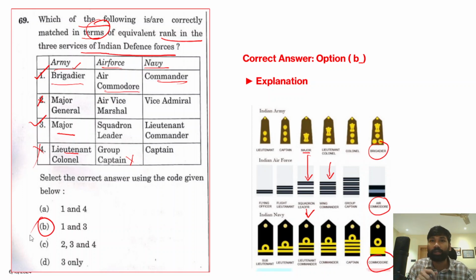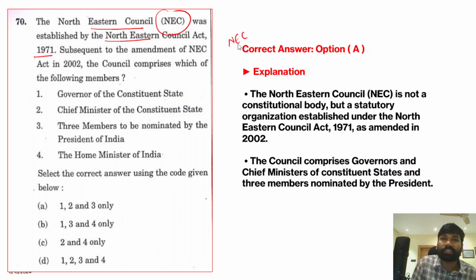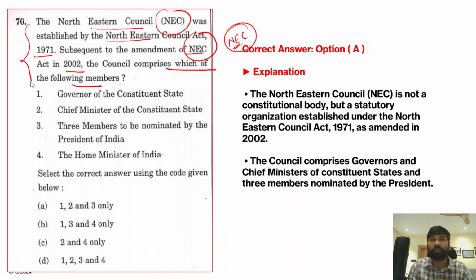Okay, so equivalent of ranks. Now Northeastern Council, NEC, was established by the Northeastern Council Act 1971. Okay, so this Northeastern Council was established for the development of northeastern states, and subsequent to the amendment of this Northeastern Council Act 2002, the council comprises which of the following members? Now which of the following members are part of the Northeastern Council after the amendments were made in 2002?